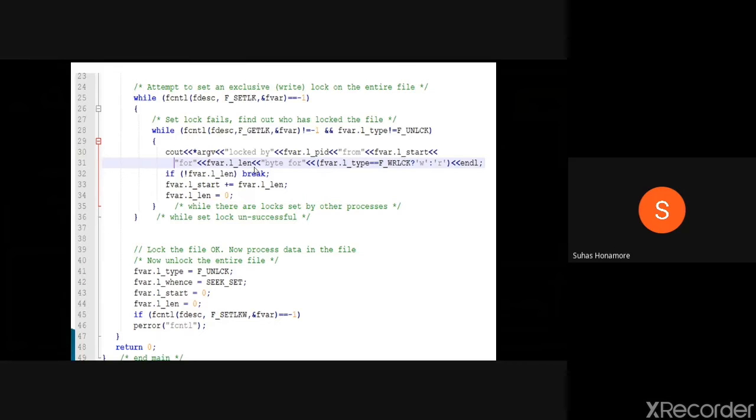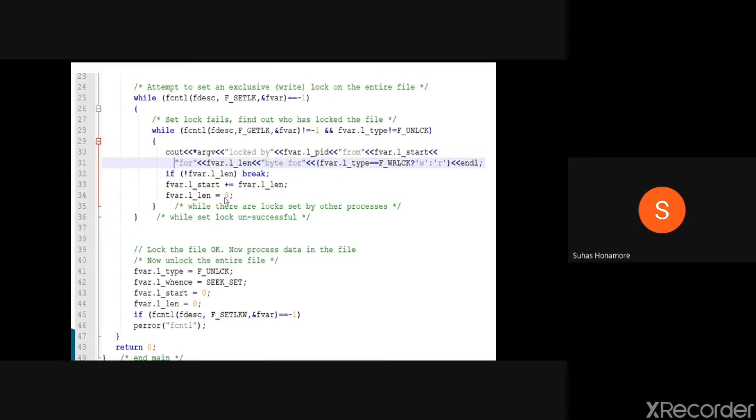Suppose the file length is 0; a length of 0 means the entire file is locked. So we check that it's not 0. If it is true, we break. It means we have seen how many locks there are already, so we just break. If it is not, then we increment the start by the length, so next time we know where to start. Whatever bytes were locked, the next process will be in a different region, so in a different region we are going to check.